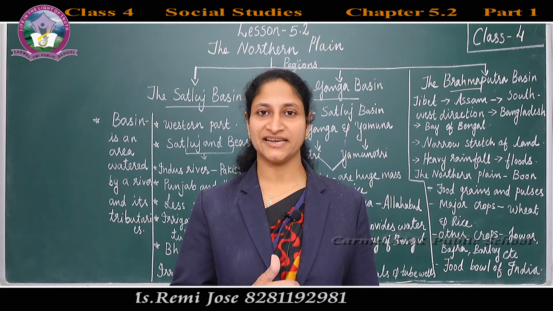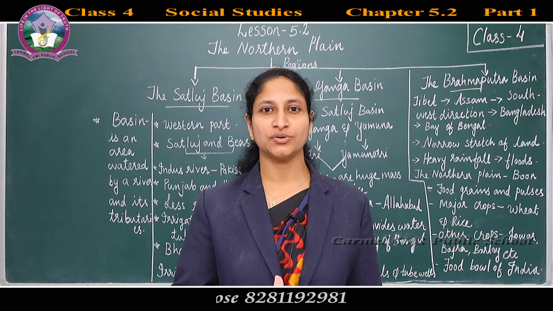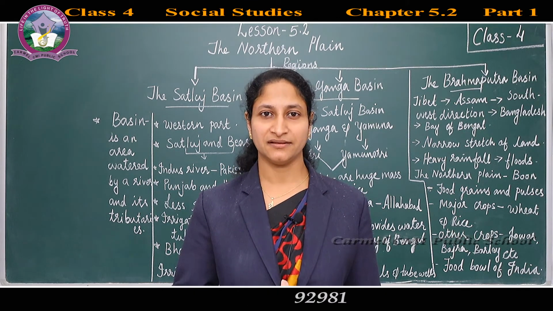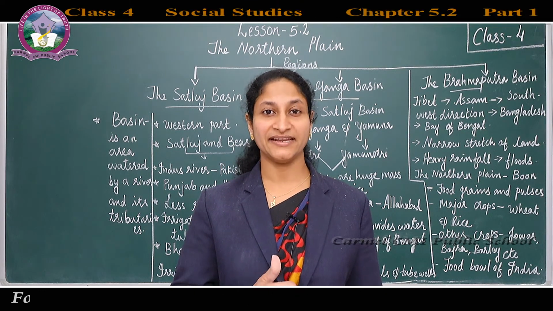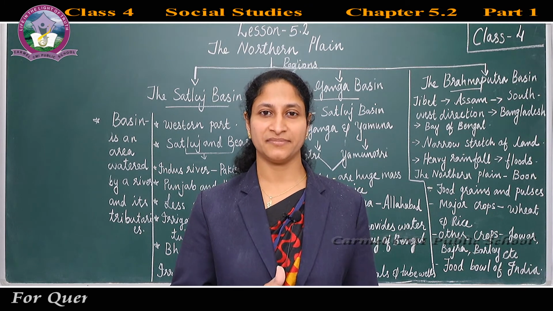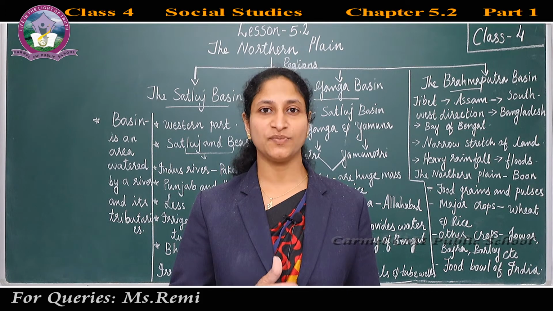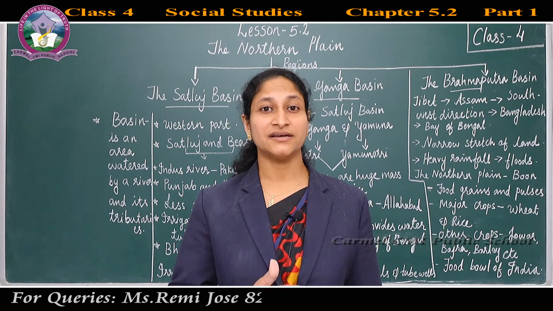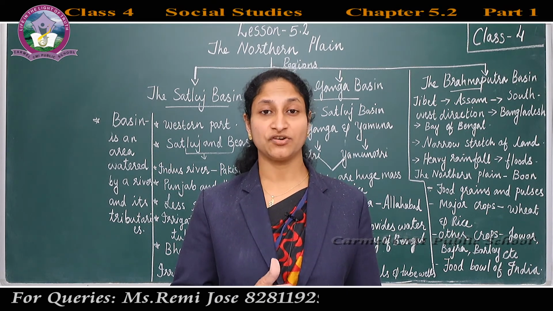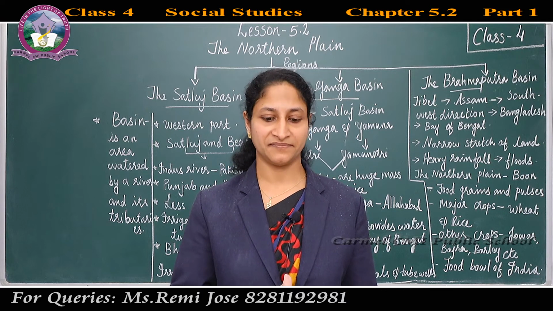The Satluj basin is formed by two important rivers, River Satluj and its tributary Beas.